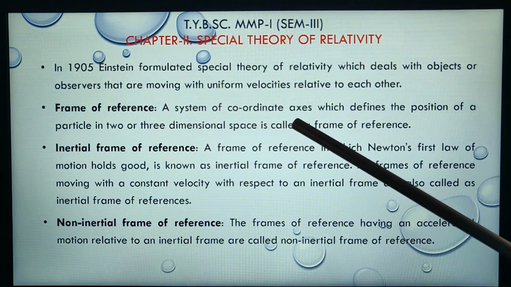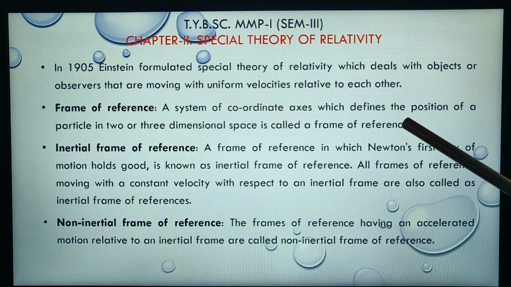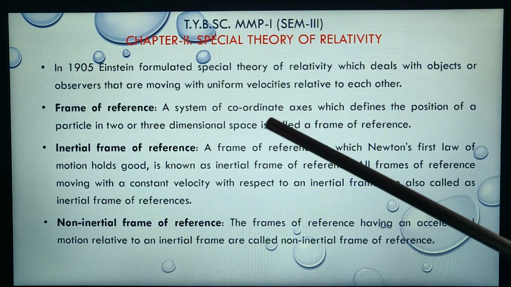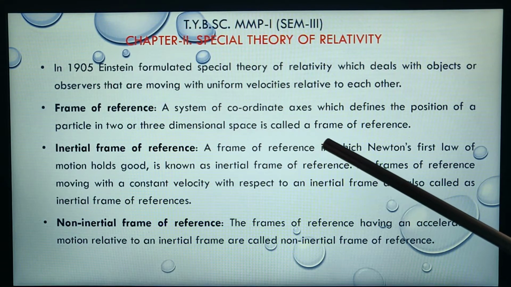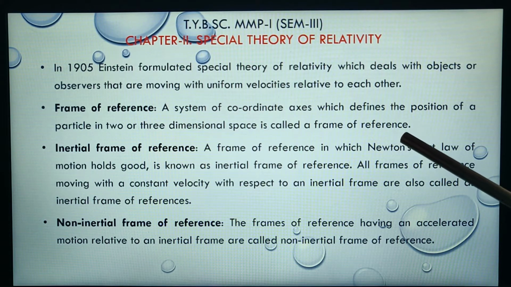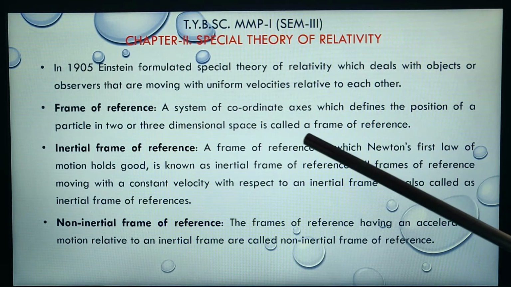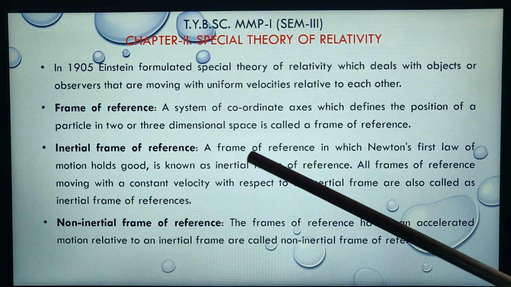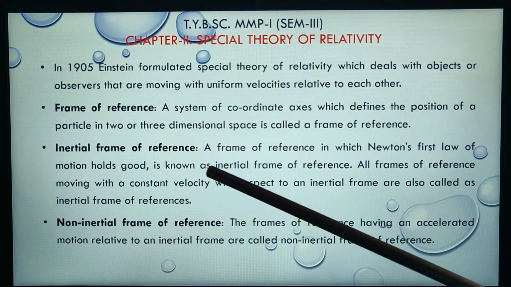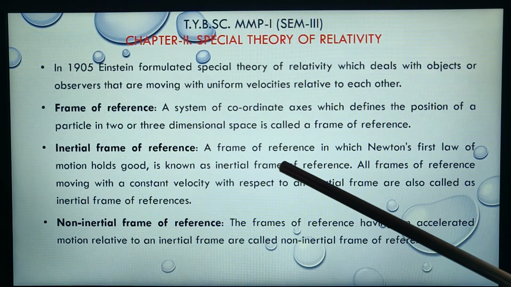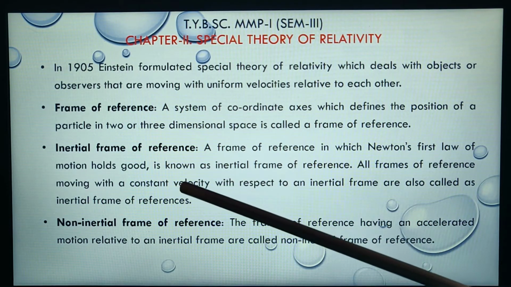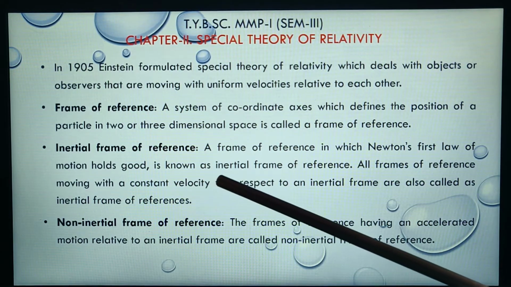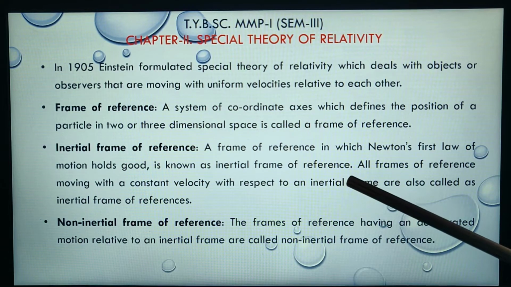a system of coordinate axes which defines the position of a particle in 2 or 3 dimensional space is called a frame of reference. Then there are two frames of reference. First is the inertial frame of reference. A frame of reference in which Newton's first law of motion holds good is known as an inertial frame of reference.